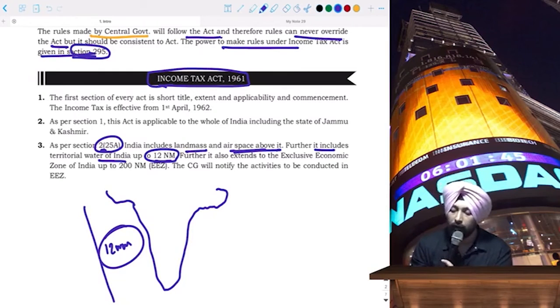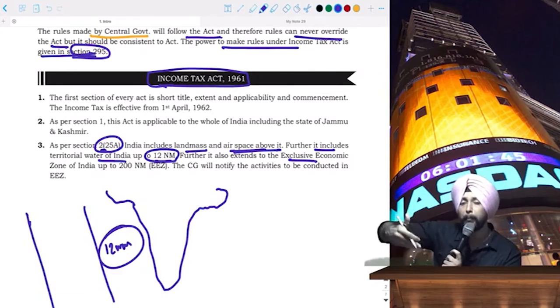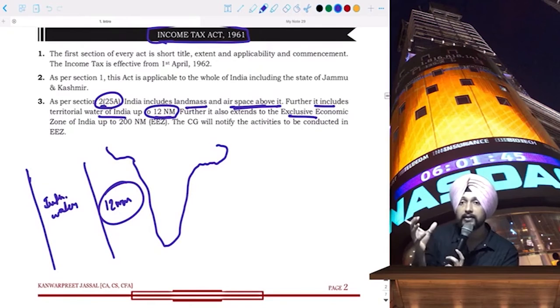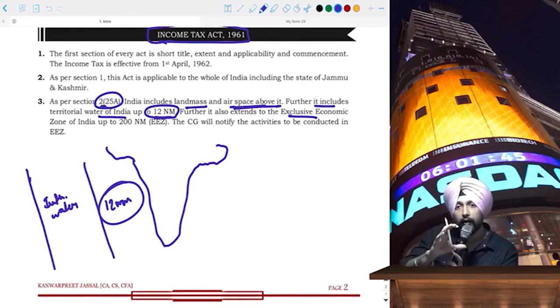It also extends to the exclusive economic zone. Now, beyond 12 nautical miles, it becomes the international waters. In these international waters, the powers are with the United Nations to decide who will have the power to operate.